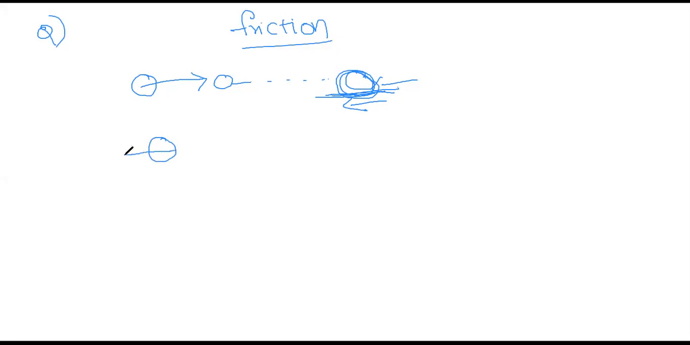See, assume a ball. Whenever I throw a ball, after some time it stops because of some frictional force between the ball and the ground. So what is friction now? From this we can conclude that friction is an opposing force that opposes the relative motion between two surfaces. Okay, definition. First point, definition. Friction is also a force.